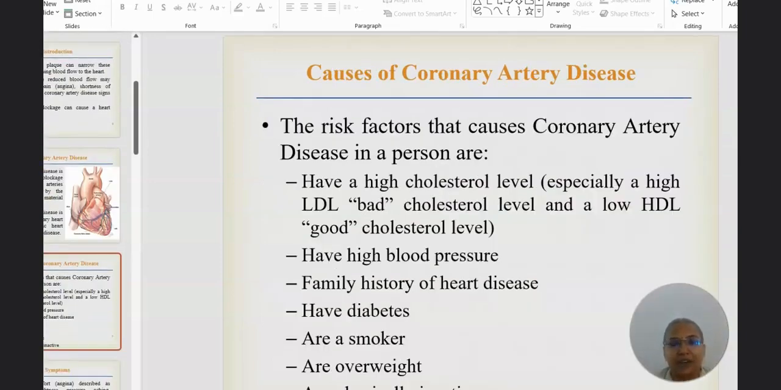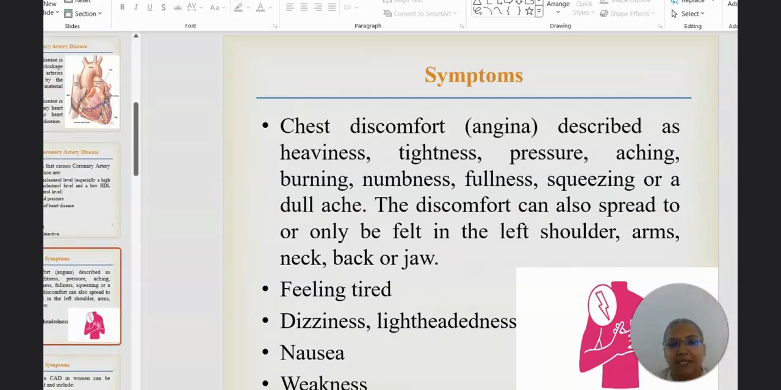Risk factors or causes. The major causes of coronary artery disease are high bad cholesterol and low levels of good cholesterol. The next reasons are having high blood pressure, family history of heart disease, having diabetes, being a smoker, being overweight and physically inactive. The symptoms of coronary artery disease: the first one is chest discomfort.